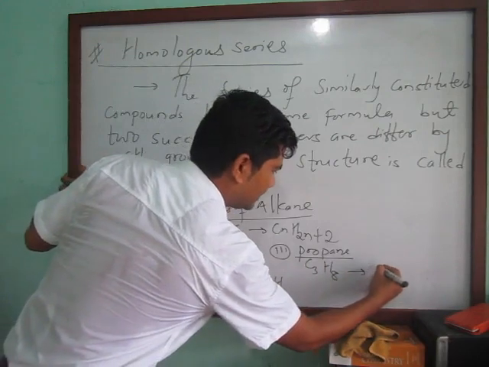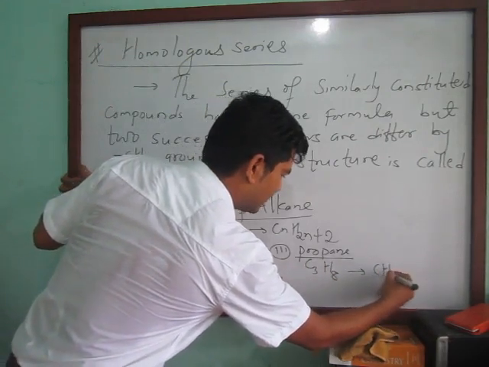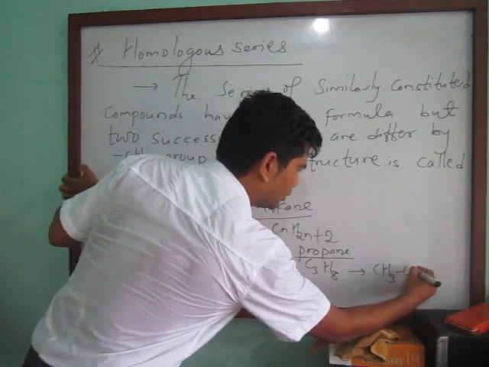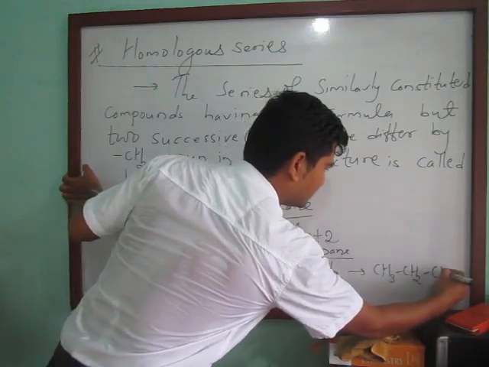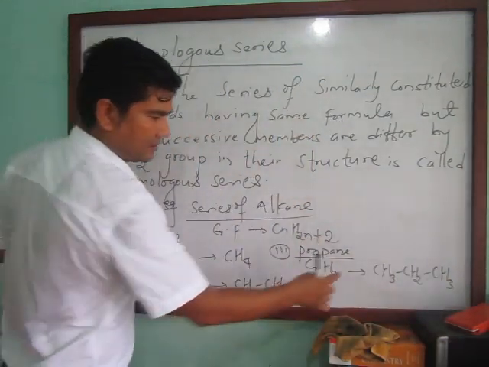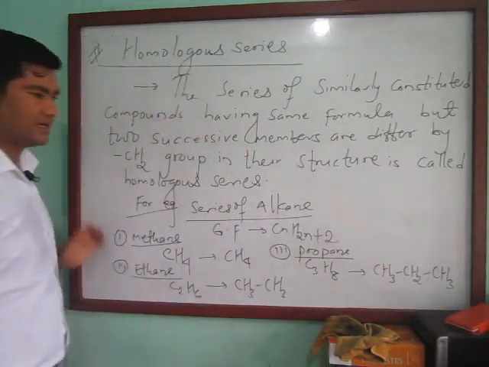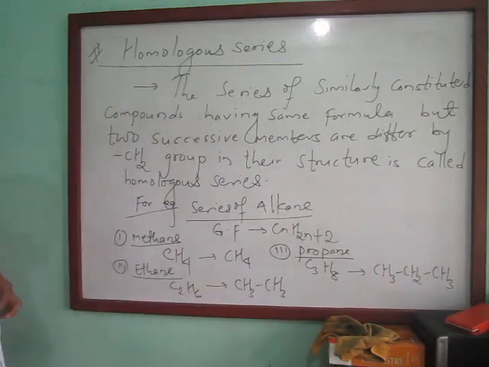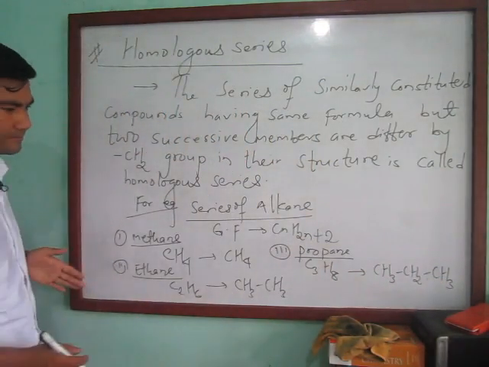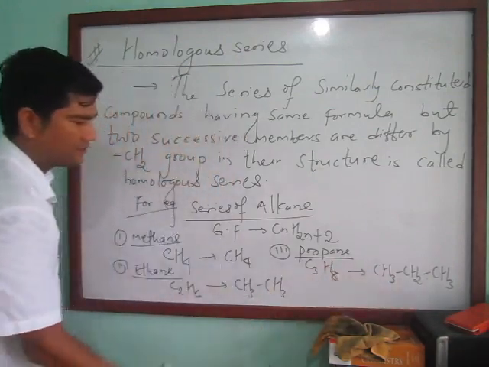You can write it in contracted or condensed form: CH3, CH2 and CH3 again, C3H8. Okay, this is the contracted formula of propane.